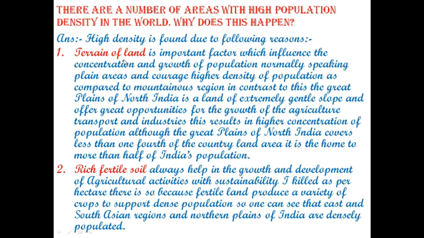First point, terrain of land. That means if you are in plain areas, then it is easy or, you can say, comfortable to live in plain areas because in plain areas agriculture is possible, means of transport, industries, everything, or you can say every facility is found which is necessary to live a comfortable life. Rich fertile soil.